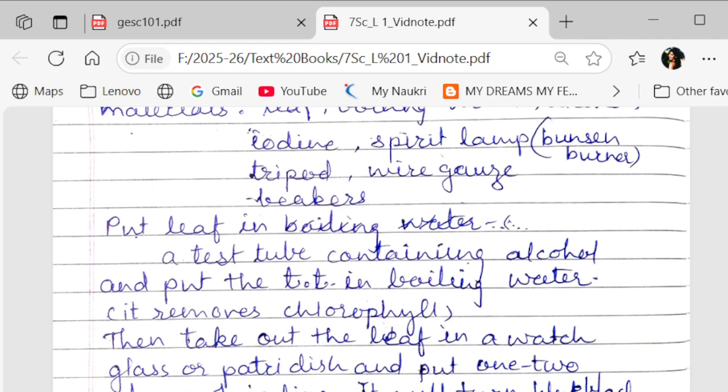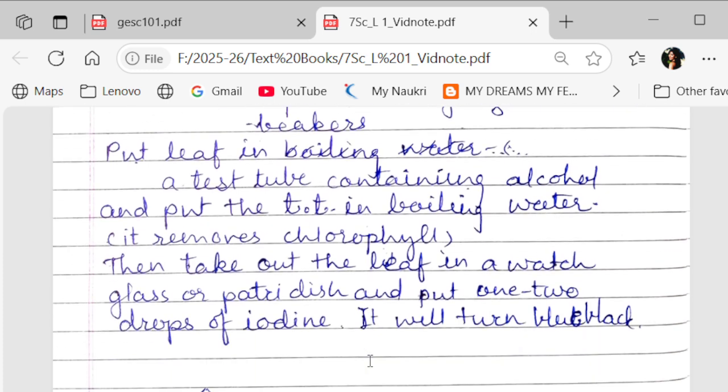Once you do that, you know what will happen? The green colored chlorophyll will come out. Once the green colored chlorophyll comes out, the leaf will become almost white. Once the leaf becomes white, you put it in a watch glass or a petri dish and then put 2-3 drops of iodine over it. Now it will turn blue black.